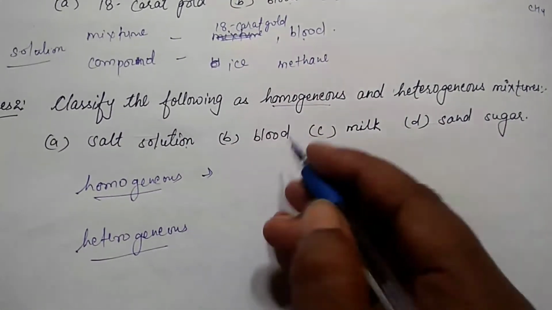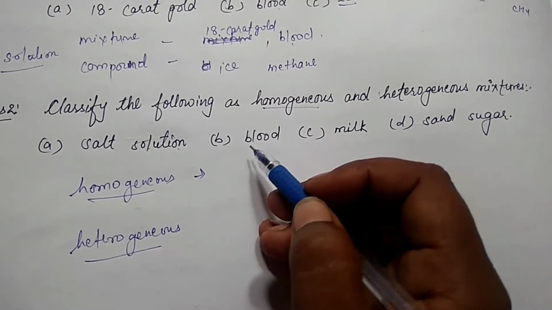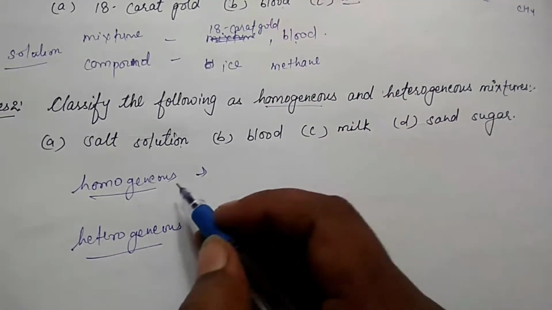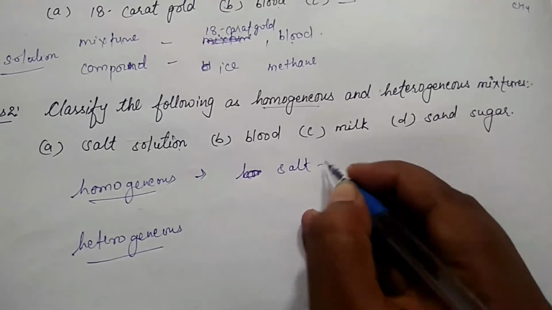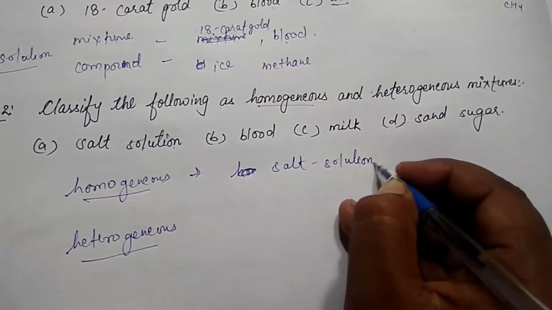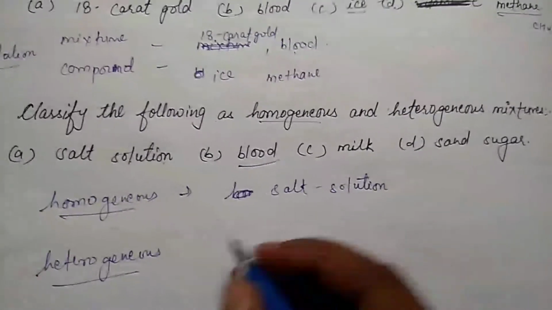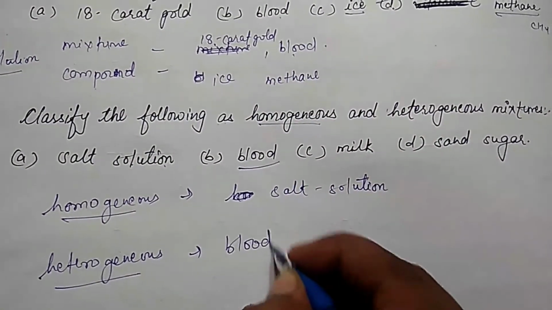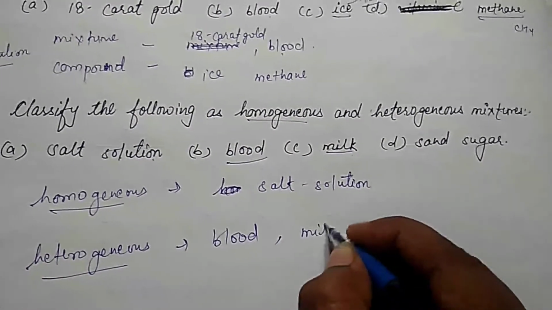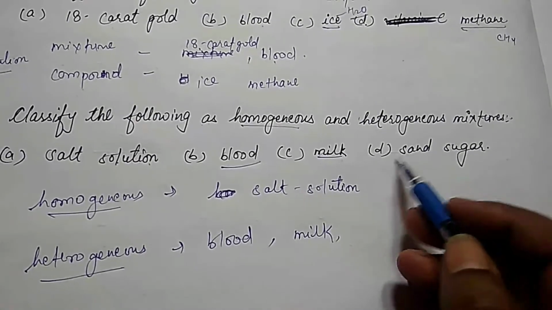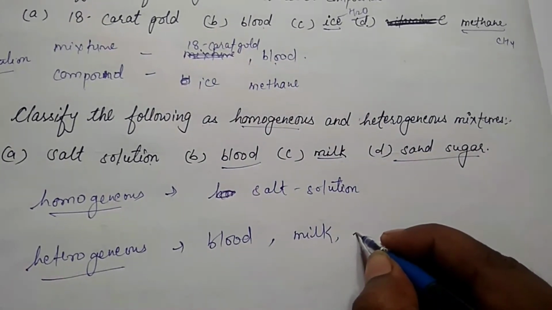Salt solution children means when salt is dissolved in water, every part of this solution tastes salty, so it is homogeneous. So we can write salt solution. Blood, okay, blood is a heterogeneous mixture. See, milk is also a heterogeneous mixture. Sand and sugar also don't have uniform components, so it is also a heterogeneous mixture.